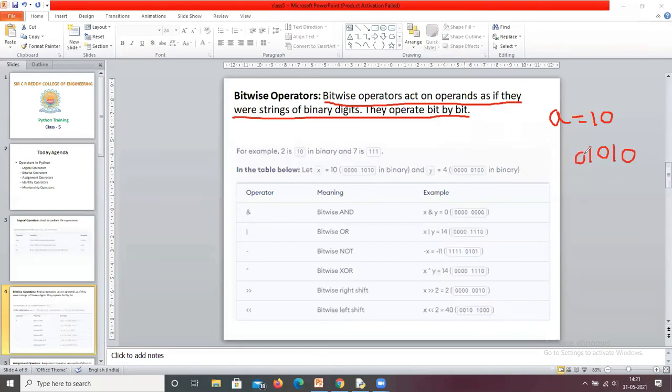So this is the binary equivalent number. For example, this is 8 bits, so I represent it like this: 00001010. Now these bitwise operators act on operands as if they were strings of binary digits. So this is the string of binary digits. So they operate bit by bit.